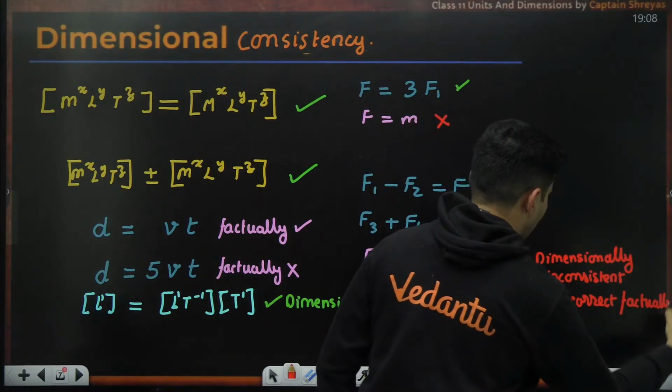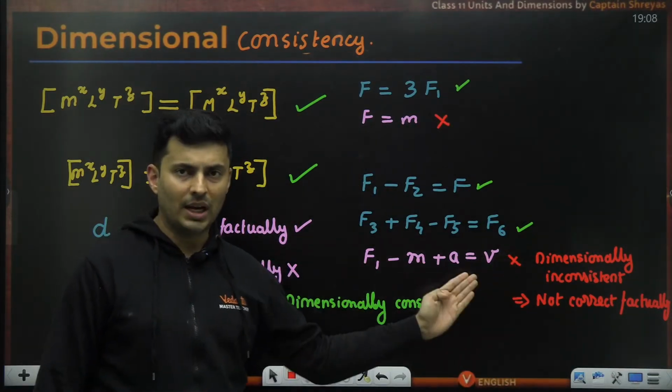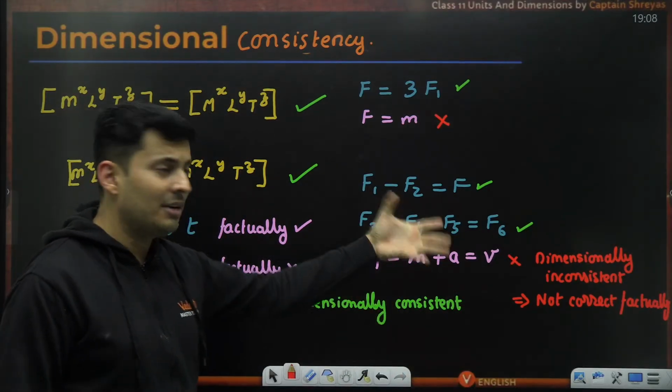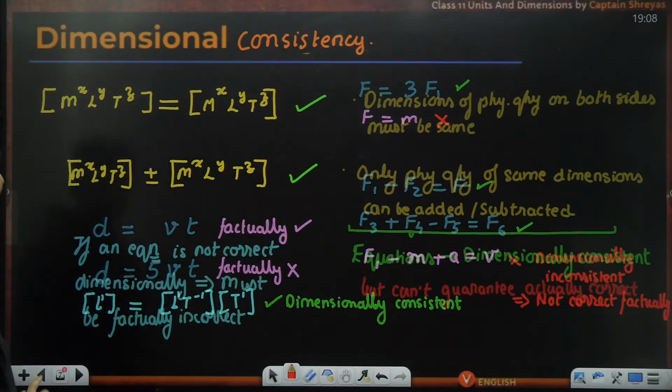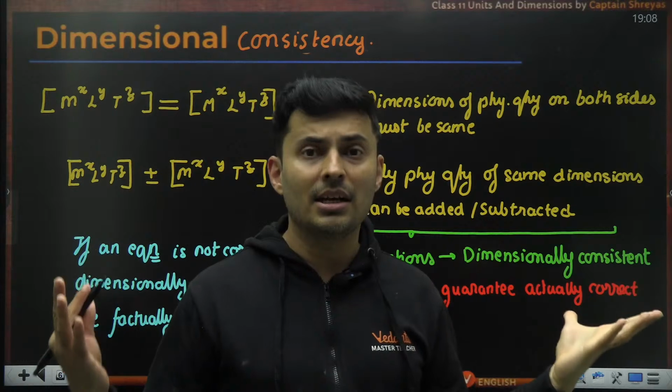Do you make complete sense out of it? This makes no sense dimension wise. So factually also it will not make any sense, because I can't subtract force with a mass, add with the acceleration to get speed. It doesn't make sense at all. Okay, so that is the first use to check whether our equations are dimensionally correct or wrong.